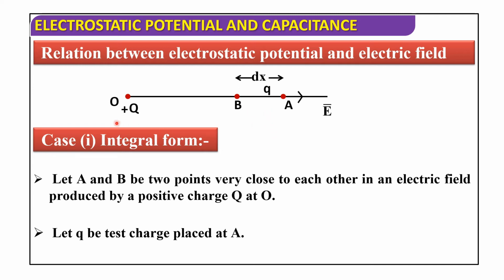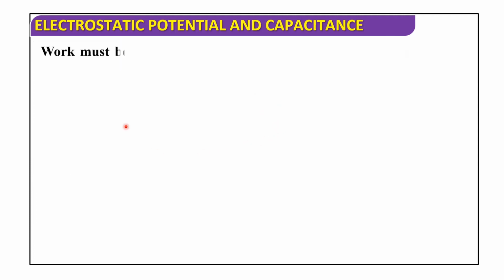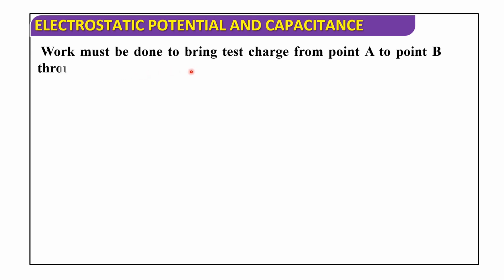Here A and B are two points very close to each other in an electric field produced by this positive charge q at O. Here this is the small charge, the test charge q at A. Now work must be done to bring the test charge from point A to point B through distance element dx. So therefore W equals F into dx. This is equation number 1.